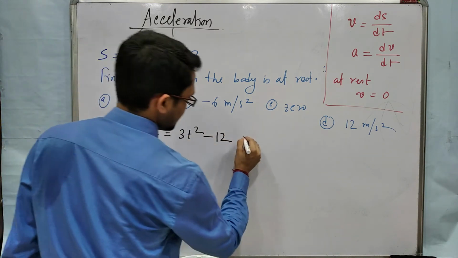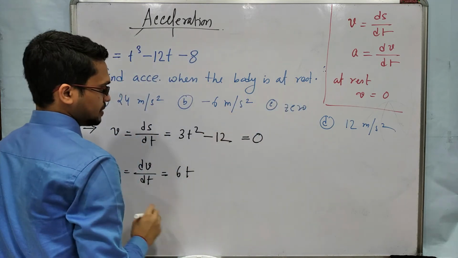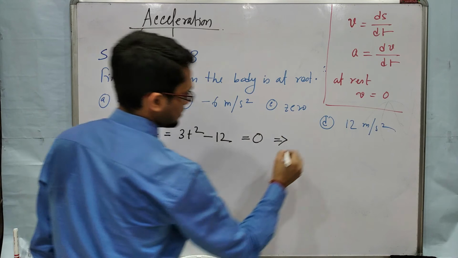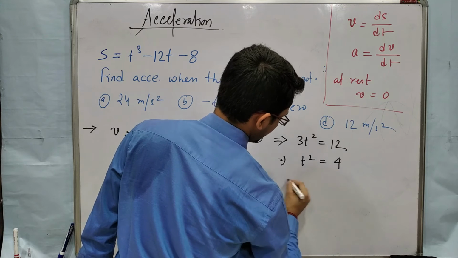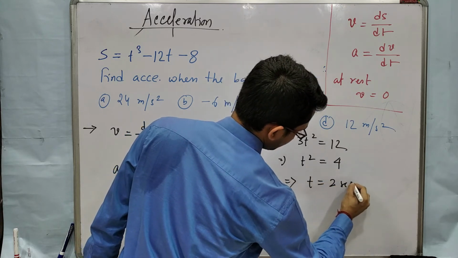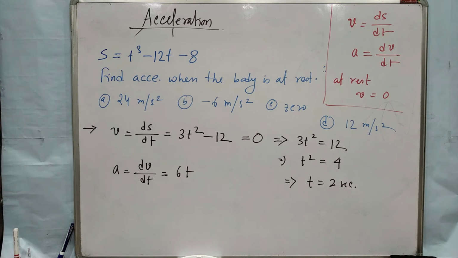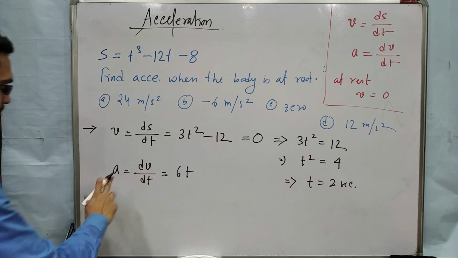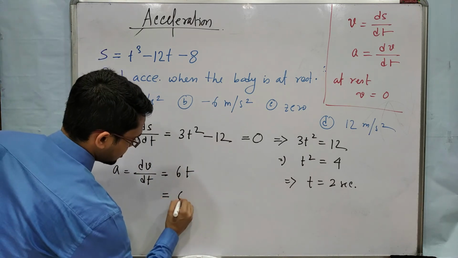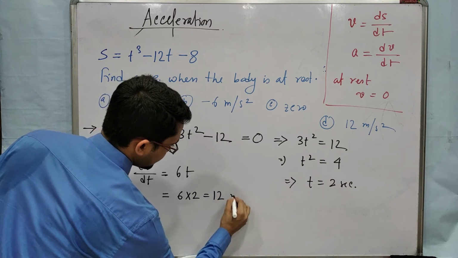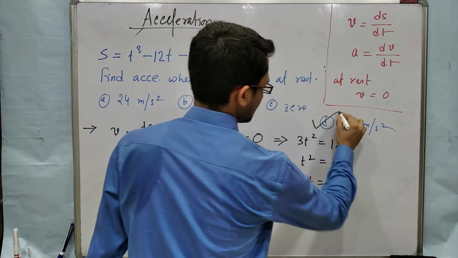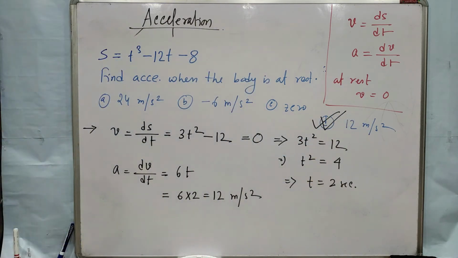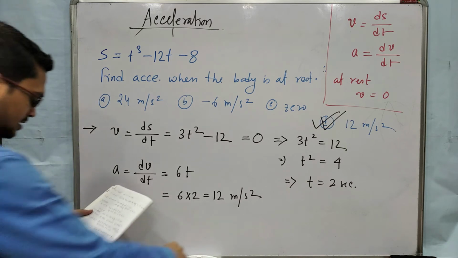Now velocity will be 0 because object is at rest, we have to find the time. So solve this, you will get 3t square equal to 12, then t square equal to 4, then t equal to 2 second, root 4. Okay, we will take only the positive value of time because time cannot be negative. Now we put that time in this equation of acceleration. So it will be 6 into 2, so 12 meter per second square. Clear? So the correct answer is 12 meter per second square. Understand? Now next problem.